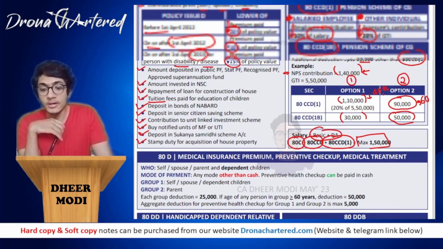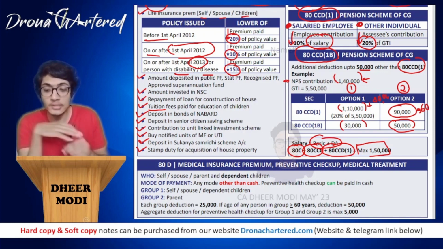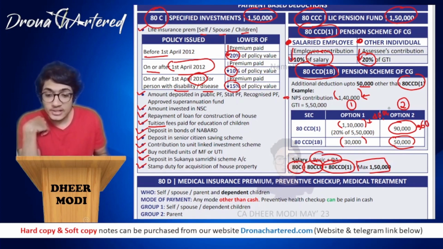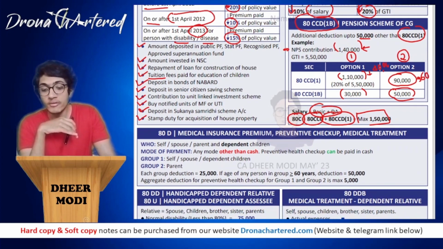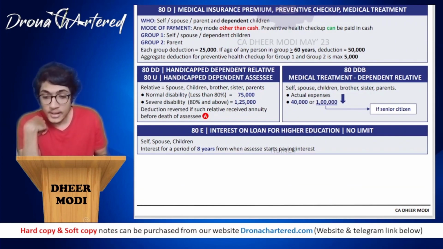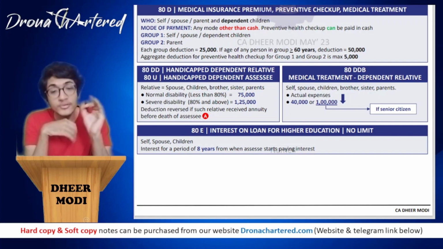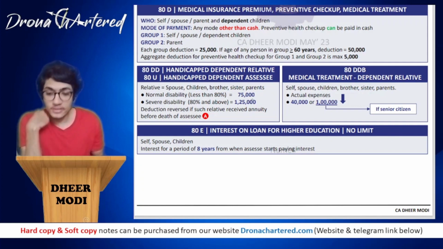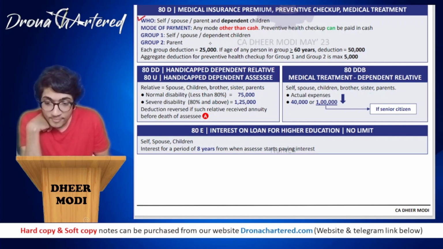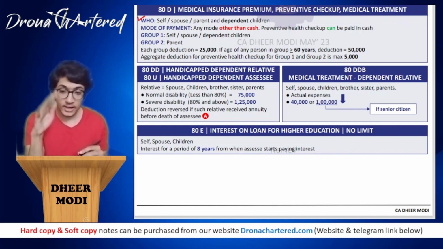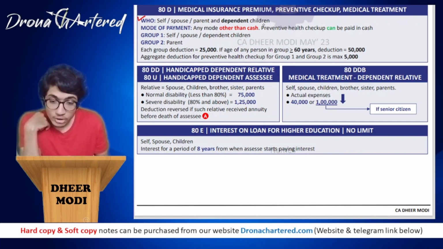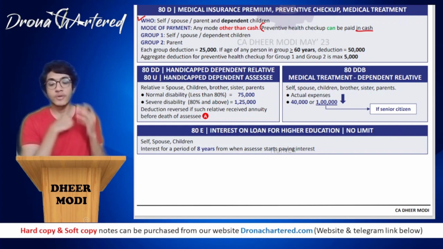If you remember, I have not written dependent children under section 80C. I had only written children. That is because it does not matter whether they are dependent or not, deduction will be available. However, under section 80D, what you have to remember is self, spouse, parent, and dependent children. That is only and only if your children are dependent on you, only then will you get this deduction. Mode of payment, any mode other than cash; you will get deduction only if you made payment through any mode other than cash. However, there's an exception: your preventive health checkup can be paid in cash, that is allowed.